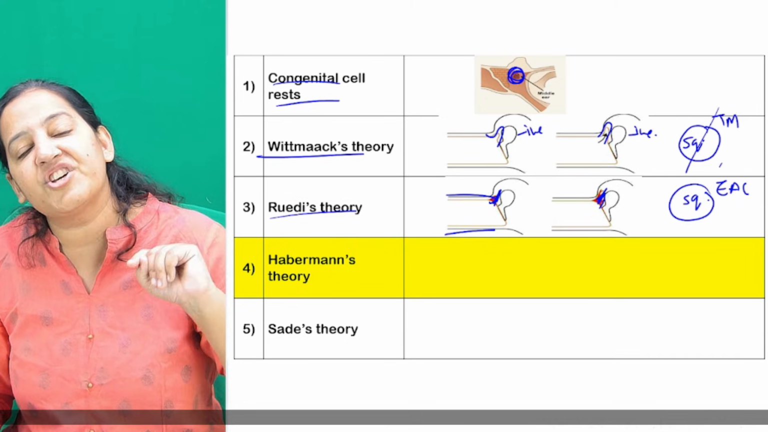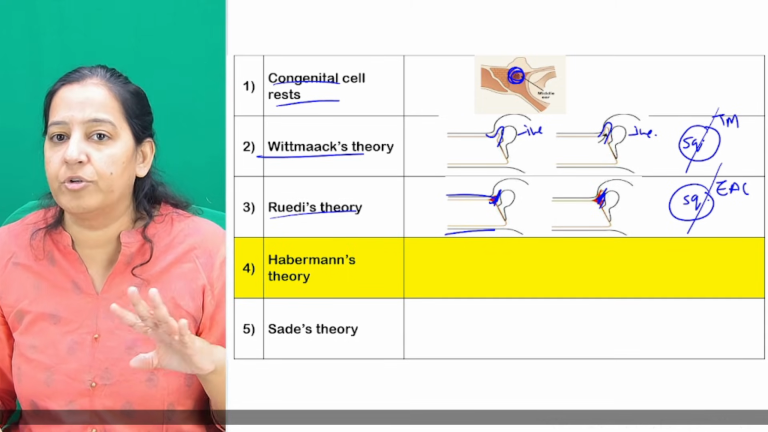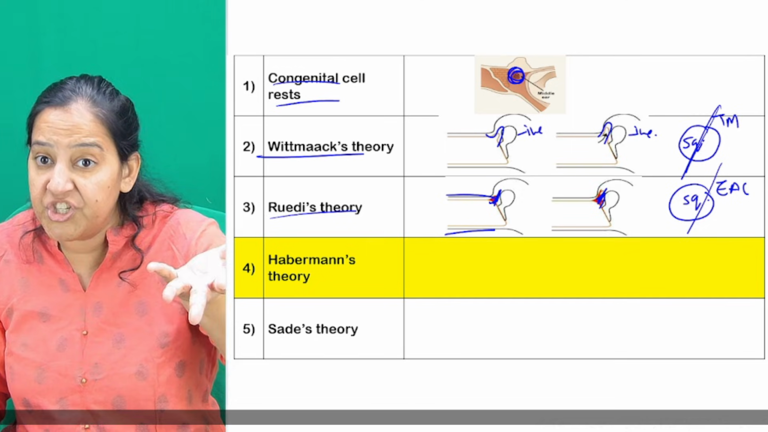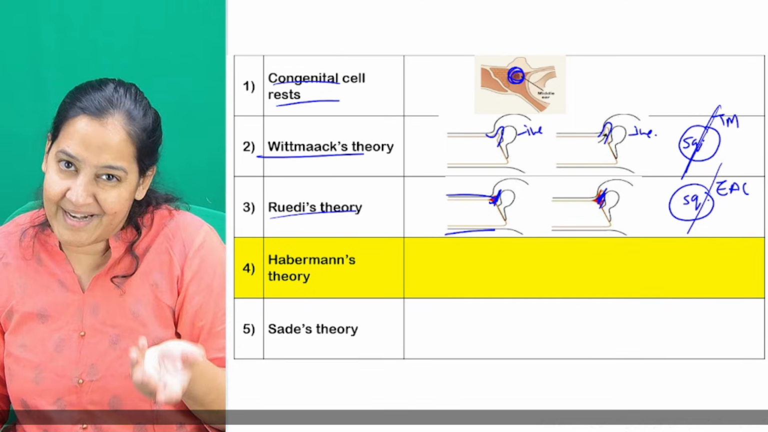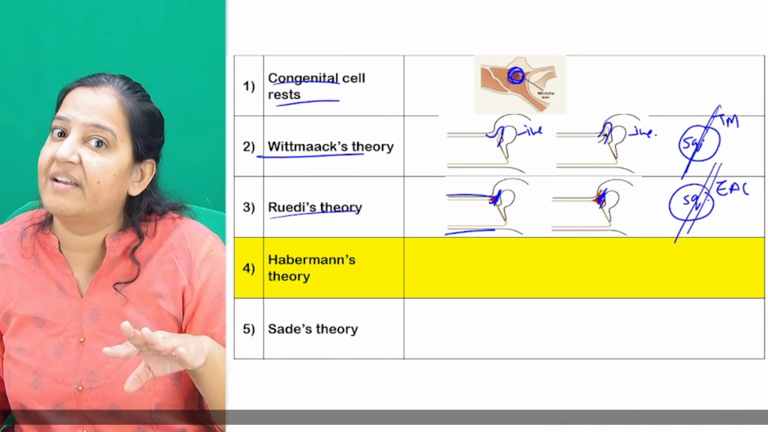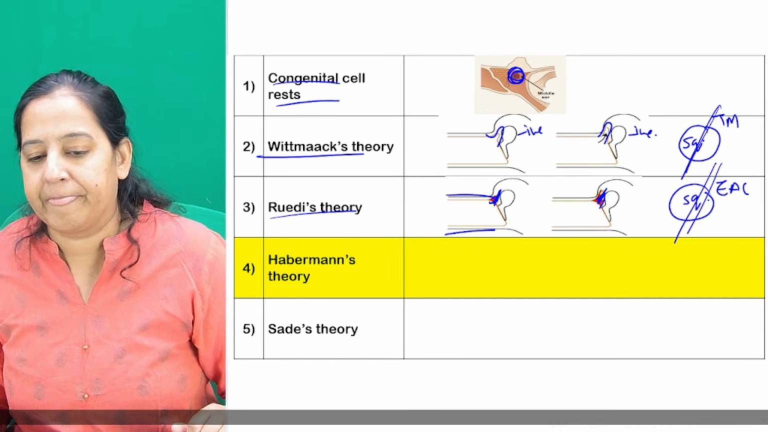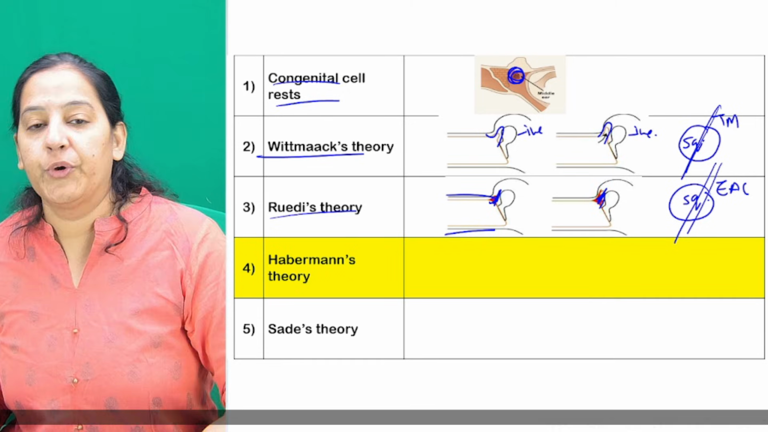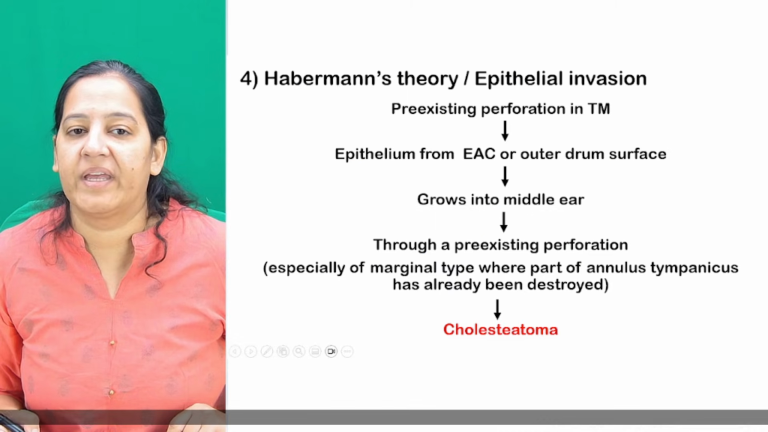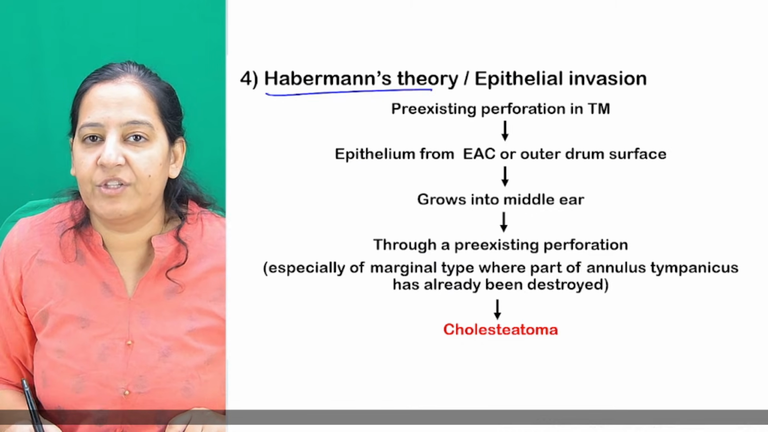Here also we have the infection. Infection is the trigger in both of them. Here we have infection of the eustachian tubes, that's creating the negative pressure, and that's the trigger. Here we have infection of the external ear, EAC, that's the trigger. Okay, coming to the fourth theory. The fourth theory is Haberman theory. What is Haberman theory?